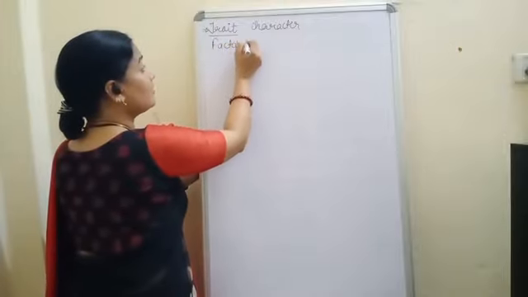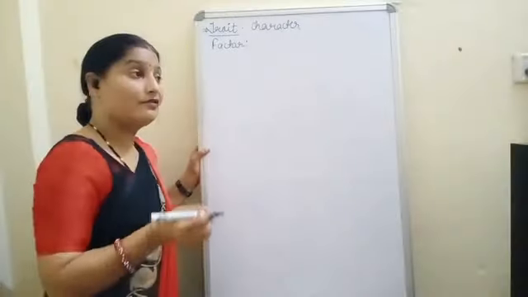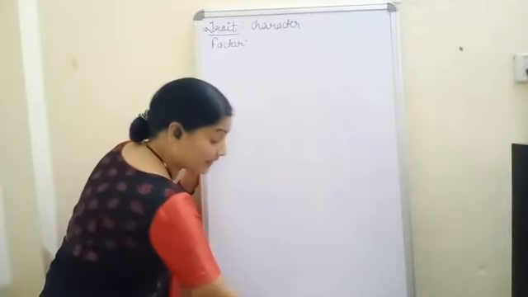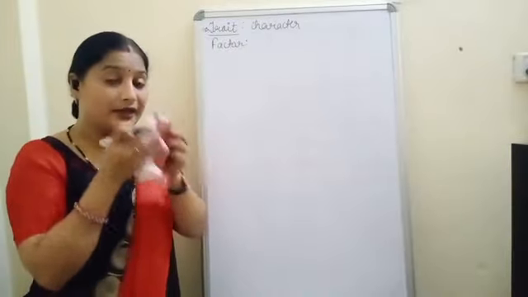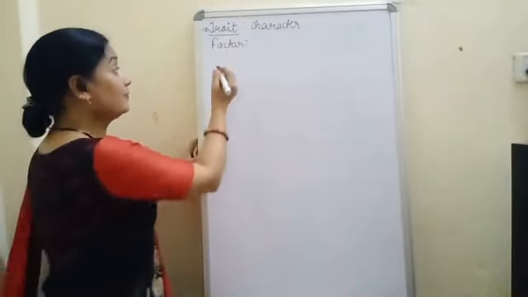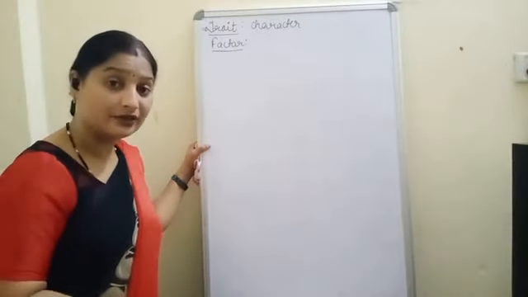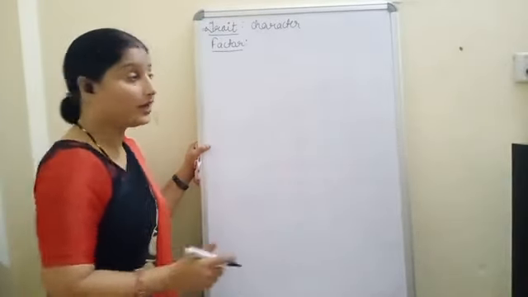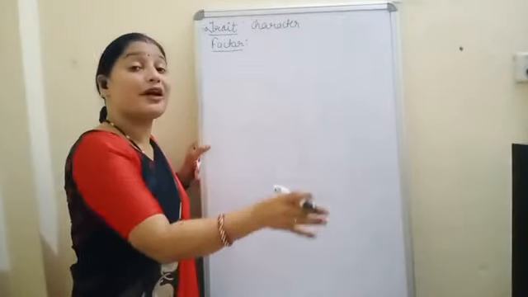Then the second term given by Mendel was factor. And yesterday only I told you the meaning of factor. That is, when Mendel was there, at that time the word gene was not discovered. So Mendel had said that this factor is responsible for the transmission of character from one generation to the other. So it is a hereditary factor.